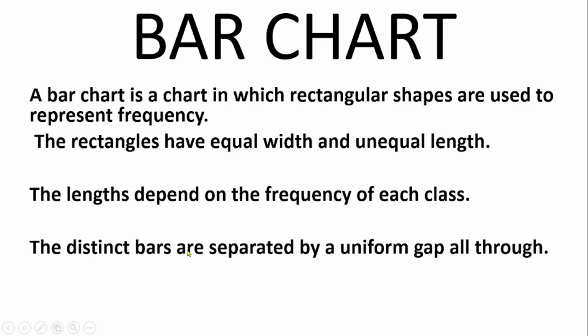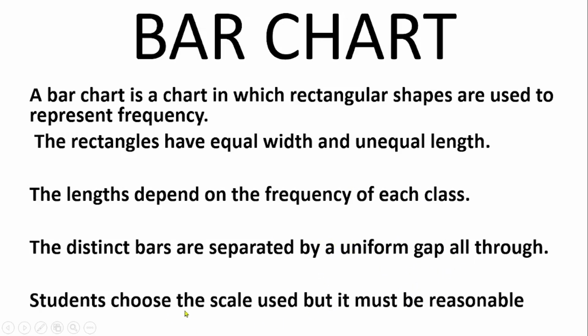Then the distinct bars are separated by a uniform gap all through. So that is to say that in between all the rectangular bars, there are spaces, and this space must be equal. So the gap between the first two bars must be equal to the gap between the second and the third bar as well. They must have a uniform gap between the bars.